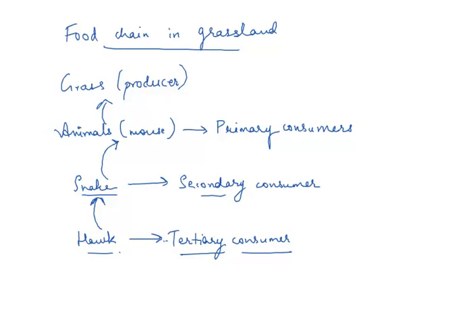Right? So throughout the world, grasslands are known by many different names. In North America, they are known as prairie. In Asia, they are known as steppe. In South America, the pampas, and in South Africa, the veldt. This is just for general knowledge.